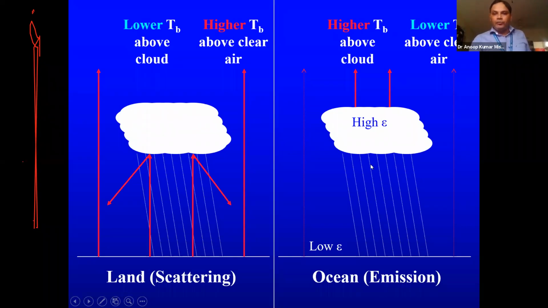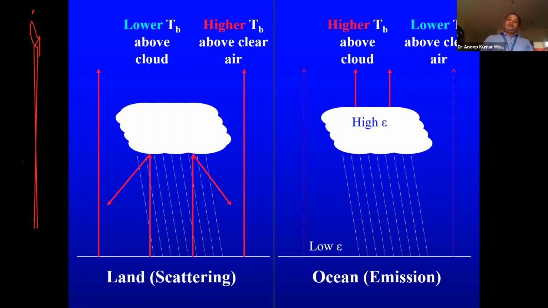So what it will do now, suppose we have a sensor over here. The signal which it will receive from the cloud will be higher as compared to the one which it will receive from the ground. So this one will have higher TB, and the signal from the ground will have lower TB. Based on that, it says that okay, if higher TB is there, then it is a heavy rainfall.